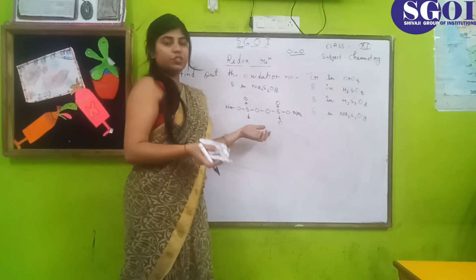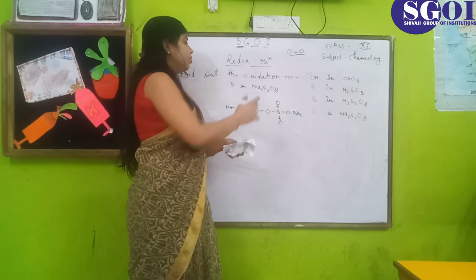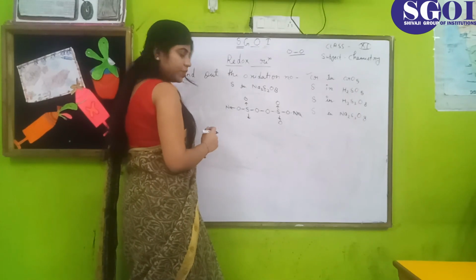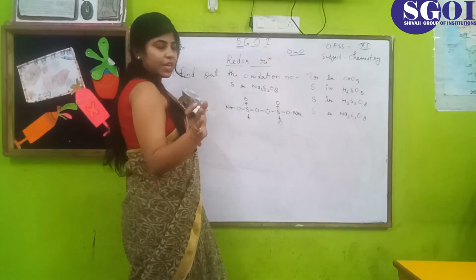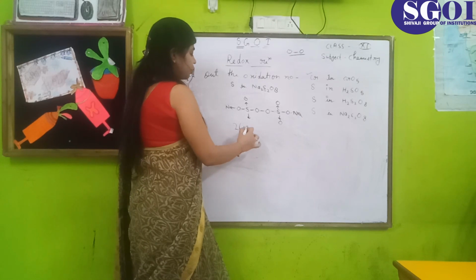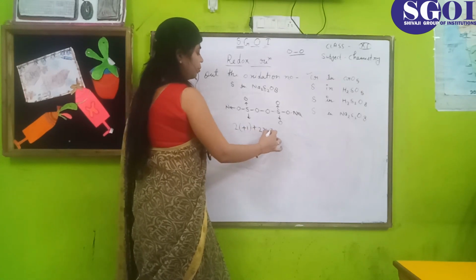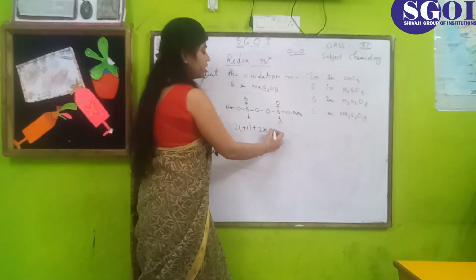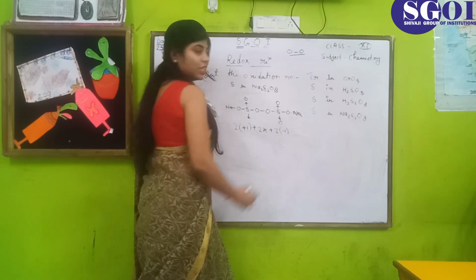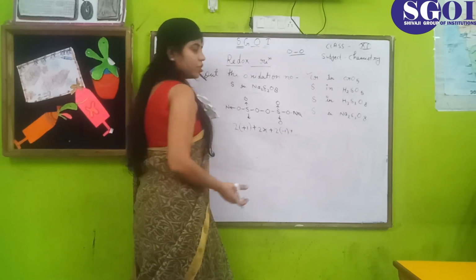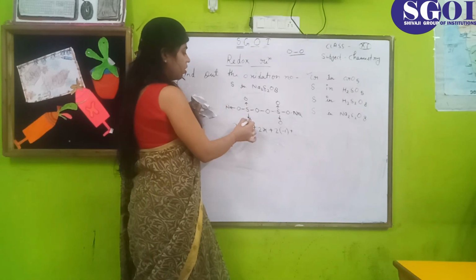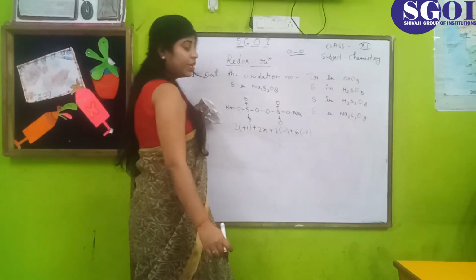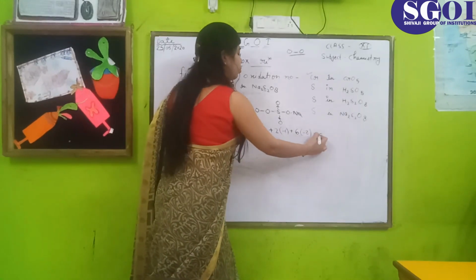oxidation number, and the rest of the oxygens have -2 oxidation number, and the oxidation number of sulfur will be less. So here two sodium are present, so the oxidation number of sodium is +1. So 2 into +1 plus 2x plus the total number of oxygens is 8, in which 2 oxygens have -1 oxidation number, and the rest of the oxygens, that is 6, 1, 2, 3, 4, 5, 6, the 6 oxygens have -2 oxidation number, and there is no charge in this compound, so it is equal to 0.